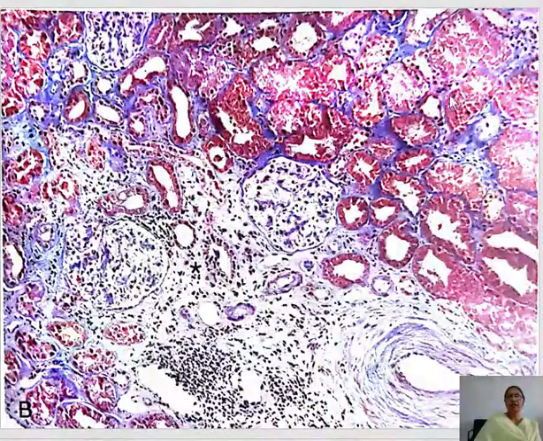This is the normal kidney, and this is showing the vascular congestion, and this is the vessel which is showing the thickening.